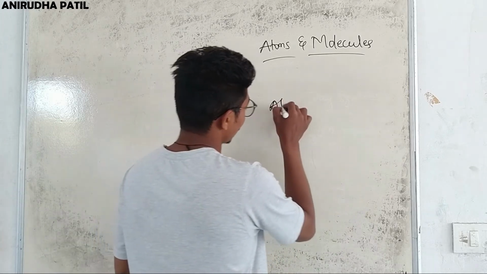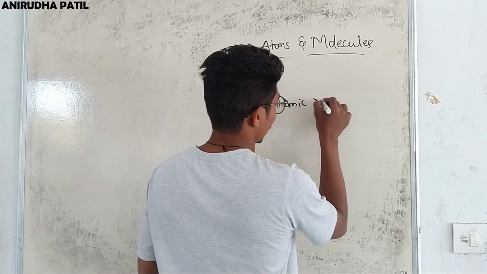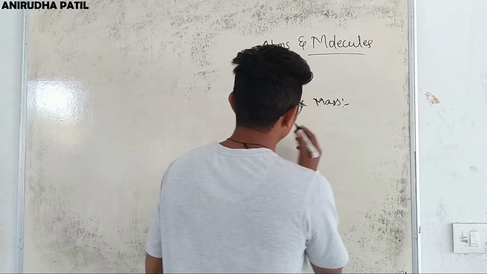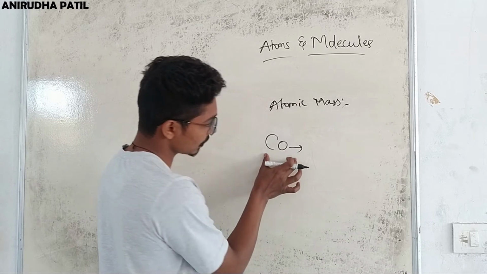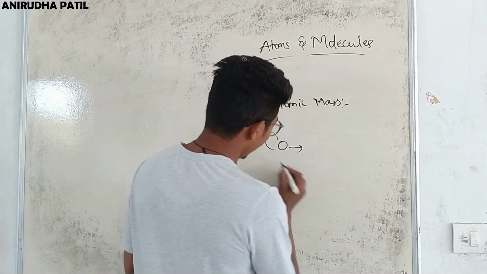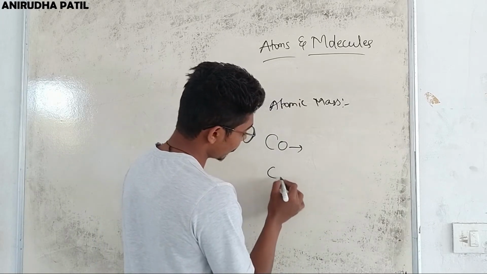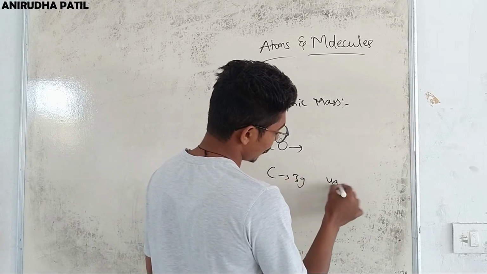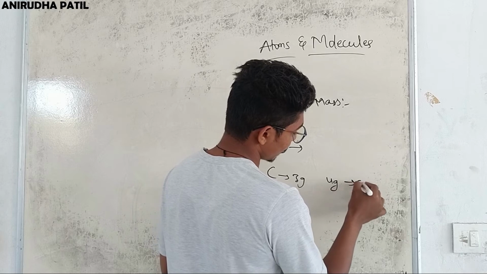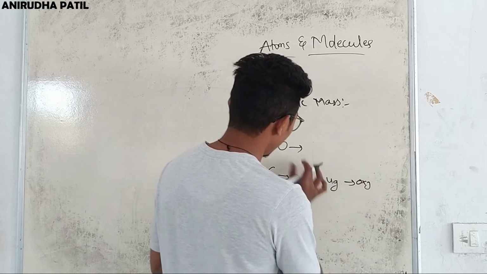What is atomic mass? Consider the example of carbon monoxide. It was observed experimentally that 3 gram of carbon combines with 4 gram of oxygen in every case.